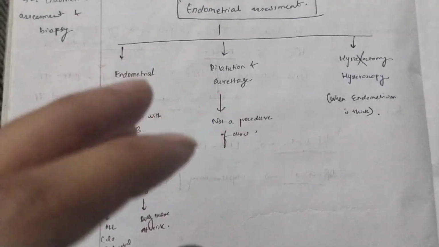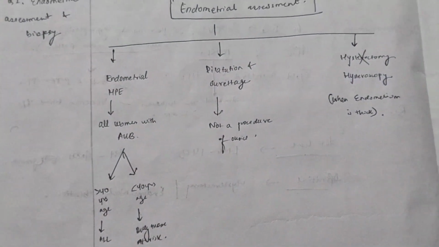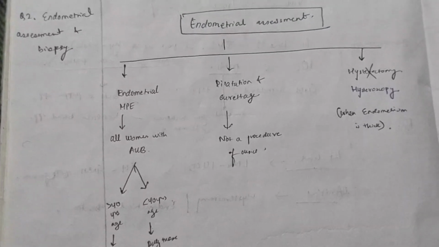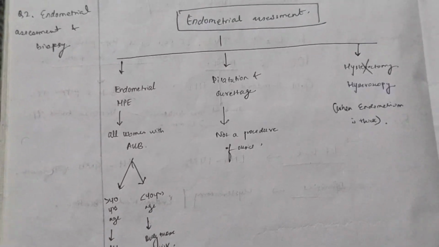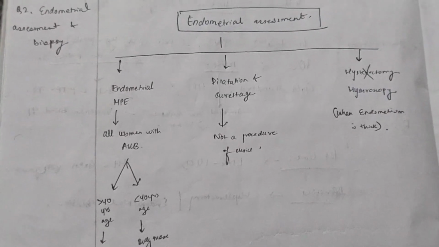Now this will tell you the condition of the endometrium. If it is malignant, you have to treat it as a malignant condition, that is you have chemotherapy, radiotherapy and surgery. And if it is not malignant, then you have to find out the other causes of AUB. Now, out of the mnemonic PALM-COEIN, PALM is done. Now we move on to coagulopathy.